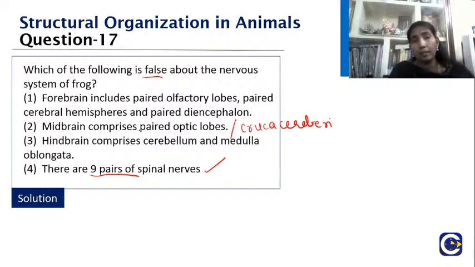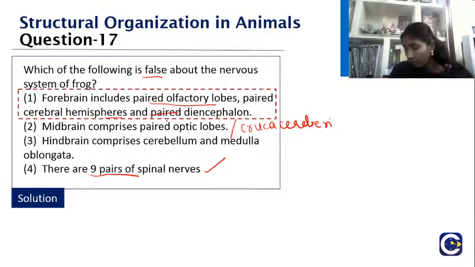What about the forebrain? The forebrain has a paired olfactory lobe, yes. It has paired cerebral hemispheres, yes. But the diencephalon is not paired. So that is the wrong one. So what should be your answer? The forebrain includes the diencephalon, which is unpaired. So that is the answer. What is the diencephalon? It is the part which consists of the thalamus, hypothalamus, epithalamus and subthalamus. So that should be your answer.